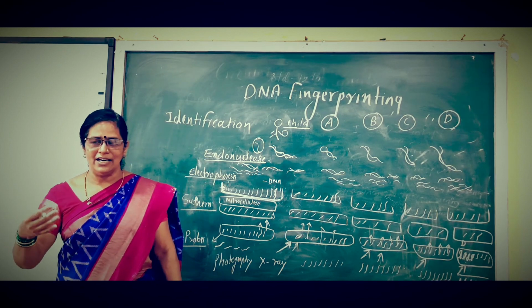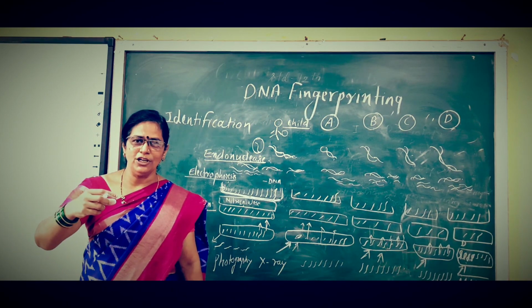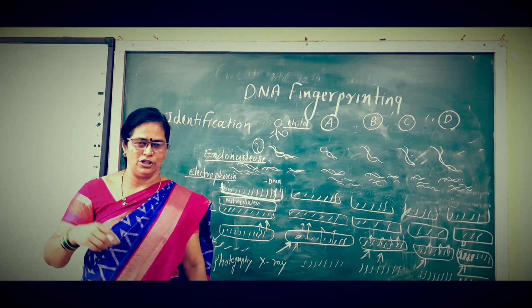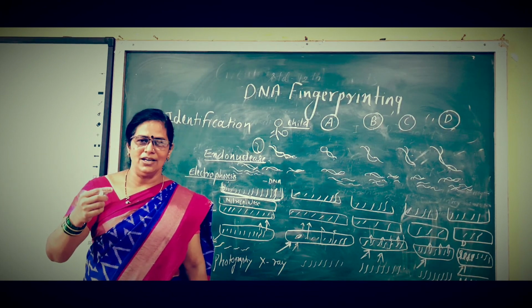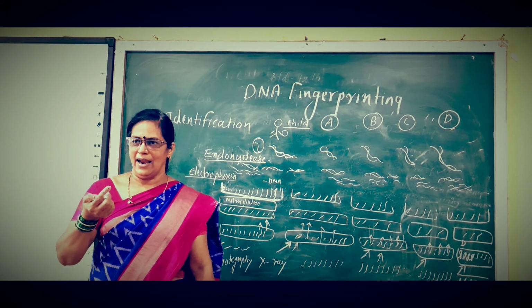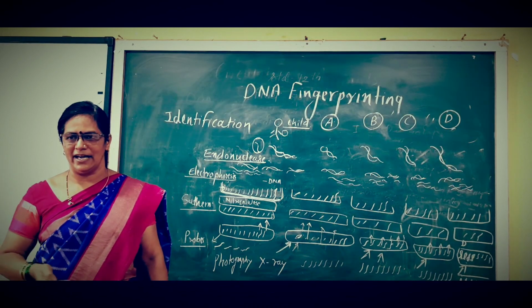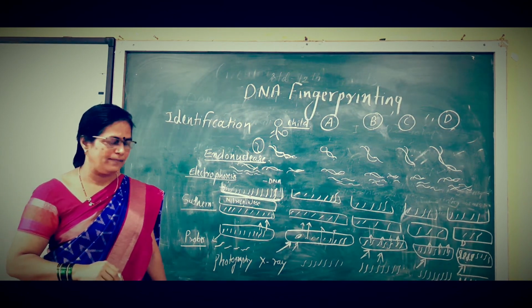Such DNA, able to produce such proteins or antibodies, is taken from the cell and then multiplied using the PCR technique. We will see the PCR technique in another topic.